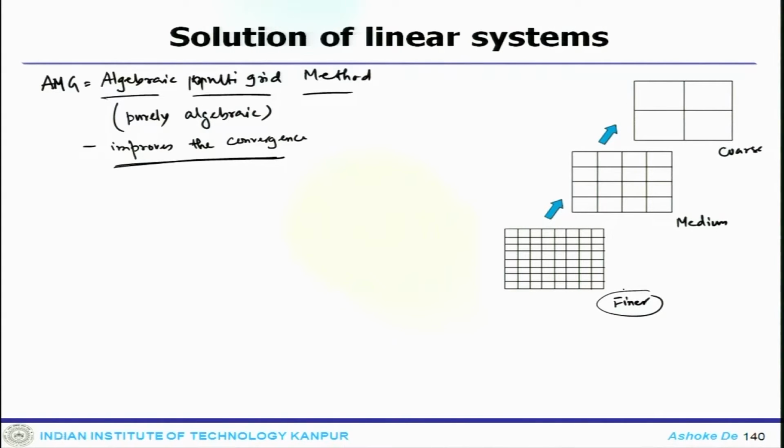So, this is how it is used, and also this multi-grid method is quite robust and the process is algebraic in sense. The way it is done is through some agglomeration process. So, this can be used to build a highly efficient and robust linear solver.